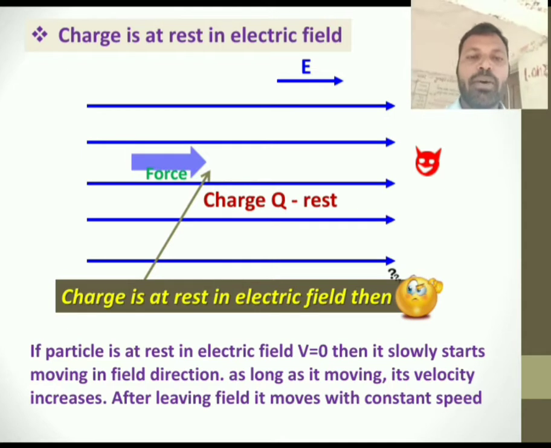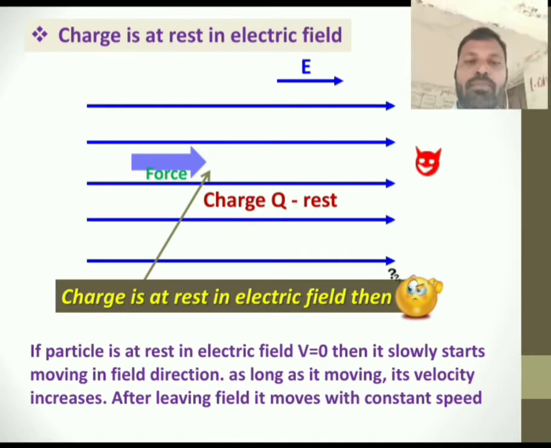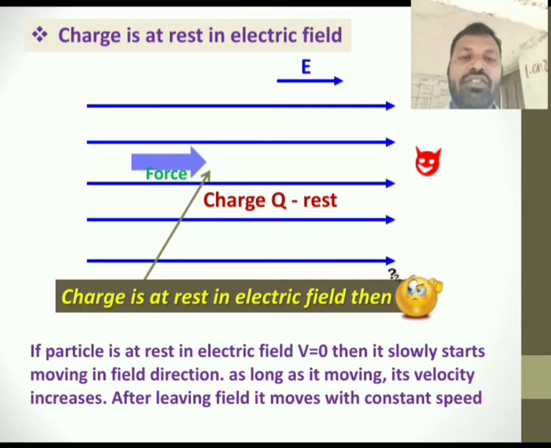So, if the particle is at rest in the electric field, that means velocity is equal to 0, then it slowly starts moving along the direction of the field. As long as it moves in the electric field, its velocity gradually increases. After leaving the field, it moves with a constant speed.